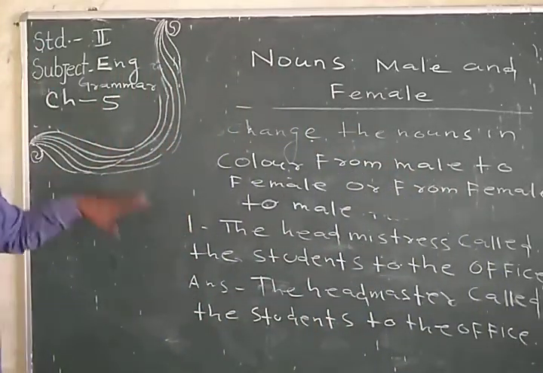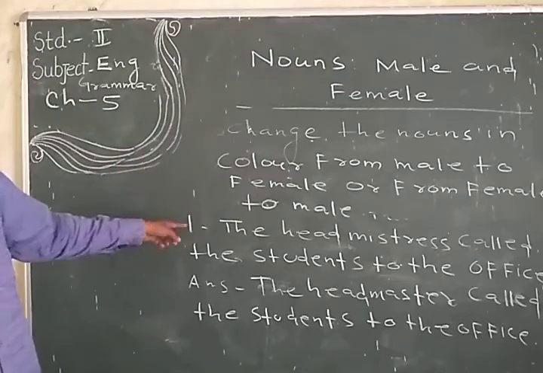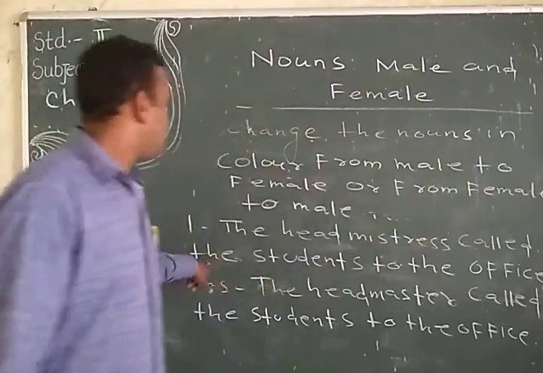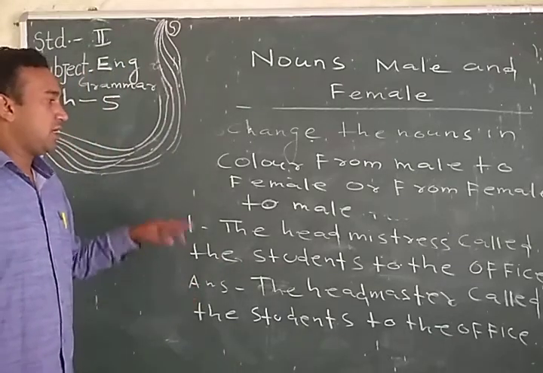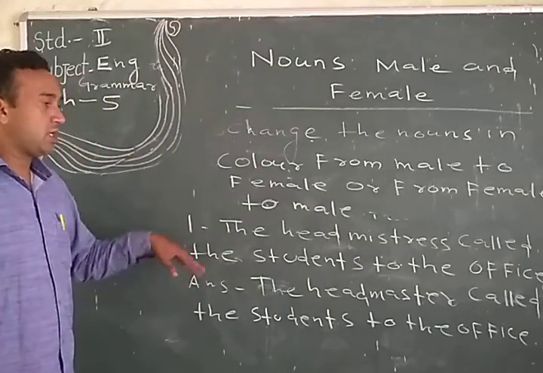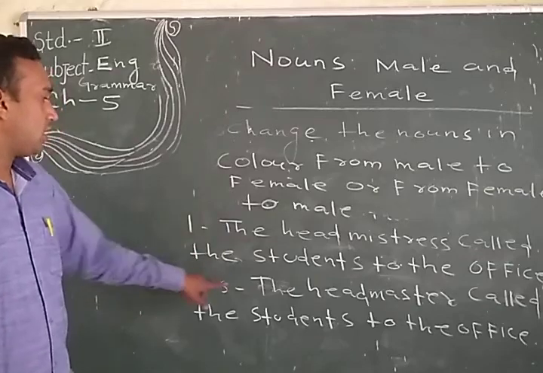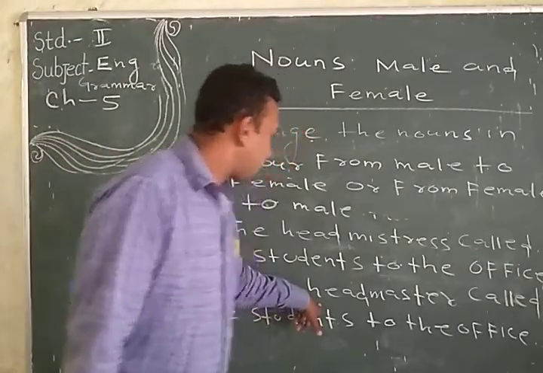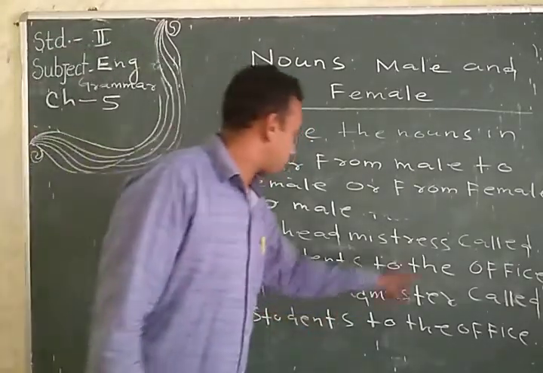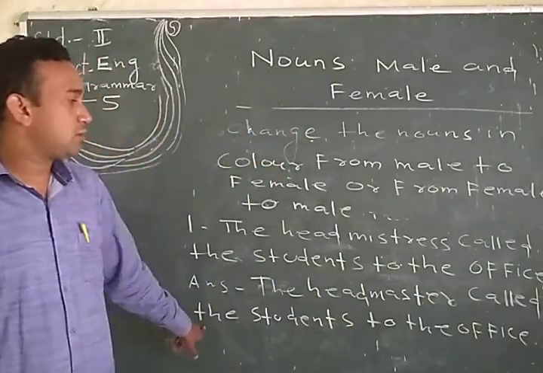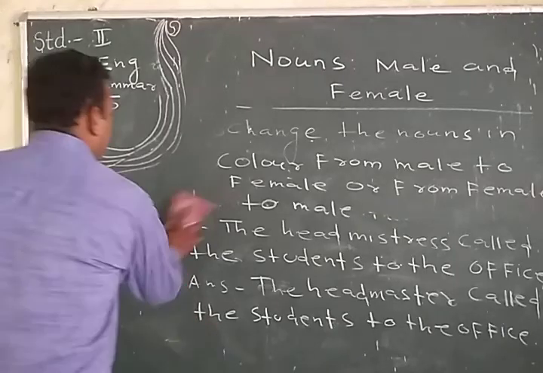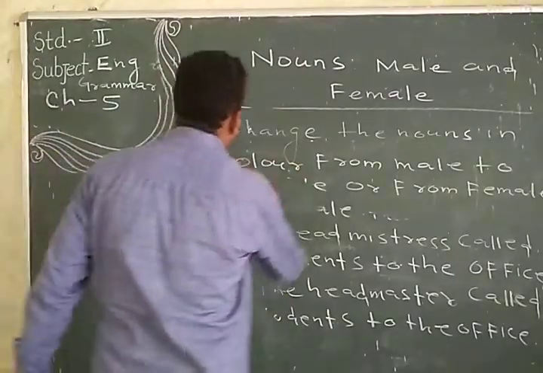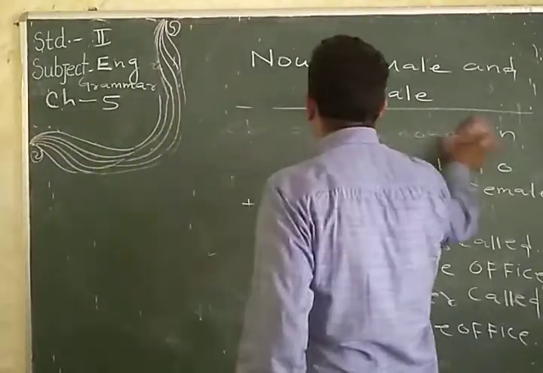This is to convert female to male. The headmistress called the students to the office. The answer is, we convert the female to male: headmaster. So headmaster called the student to the office. Okay. So just to know how we convert number 1. Okay.